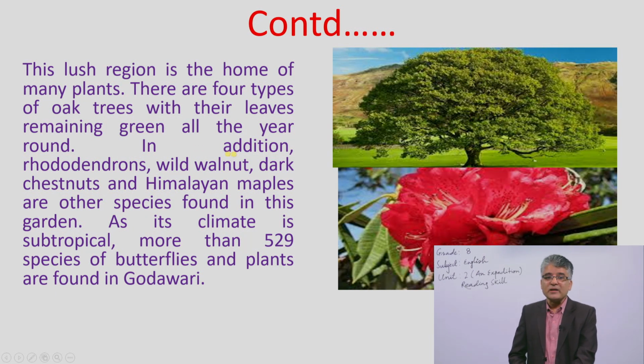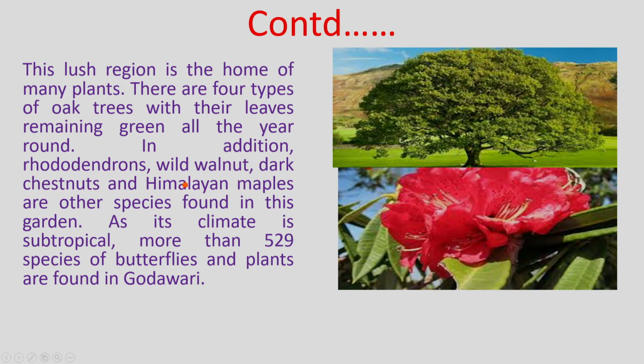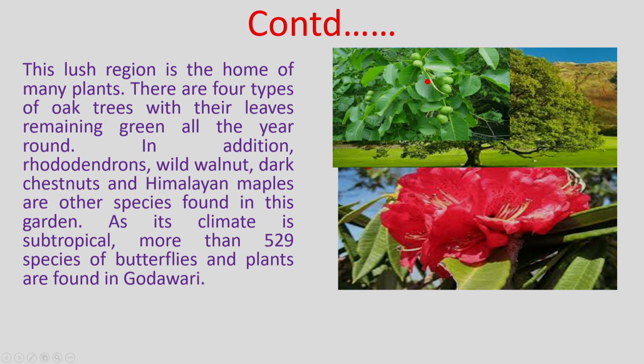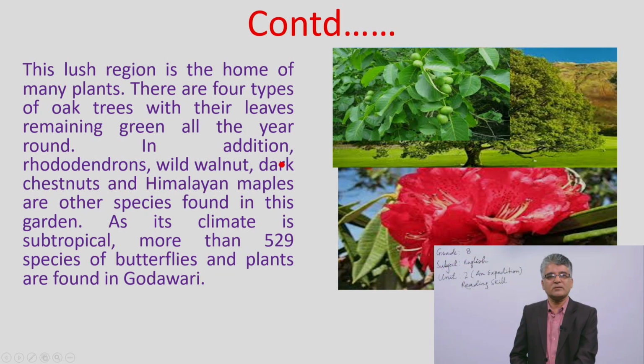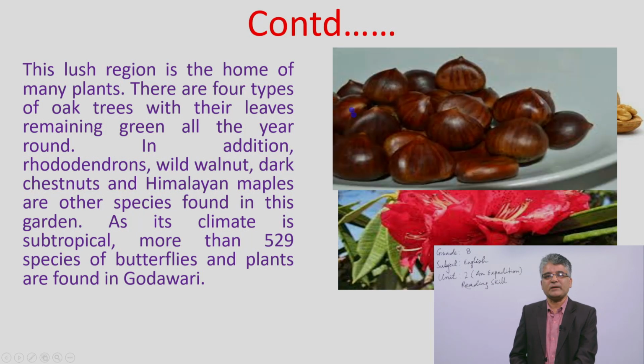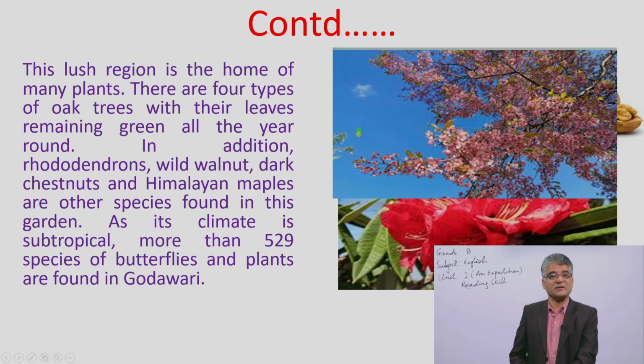Yes. So in addition, rhododendrons, this is the rhododendron flower, and walnut. You see, here is the picture of walnut, and dark chestnut and Himalayan maple. Let's see the picture of dark chestnut. Yes, this is the picture of dark chestnut. And Himalayan maple are other species found in this garden. You see, this is the picture of Himalayan maple. Yes, we can find out those varieties of plants.